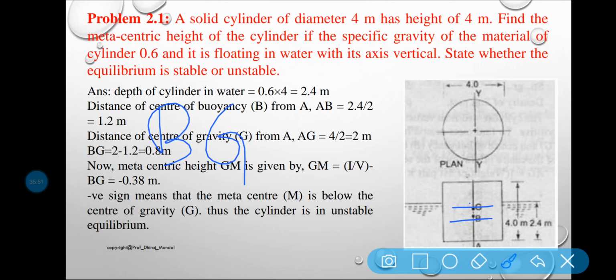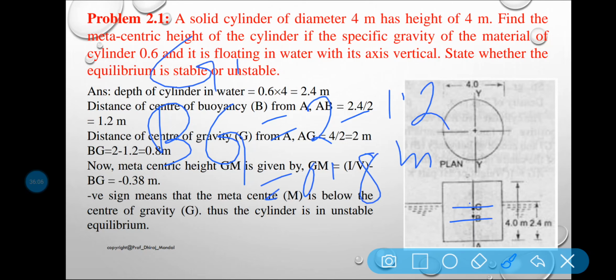Now AG we already have, AG is equal to 2 and AB is equal to 1.2. So ultimately BG is equal to 0.8 meter. So find out GM. GM is equal to I by V minus BG.